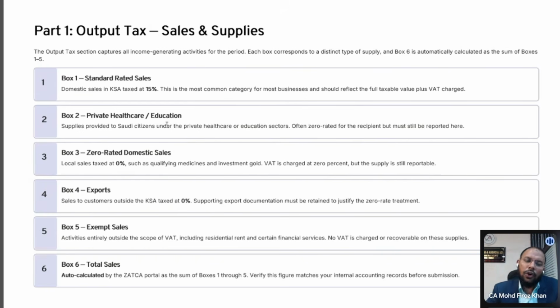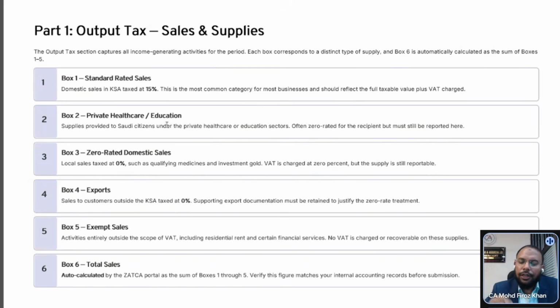Okay, and the total automatically comes in box 6. Whatever your total sale is, it comes in box 6, whether that is a standard rated sale, zero rated domestic, export, or exempt sale. So all the total is in box 6. Automatically it will come in box 6. Clear?